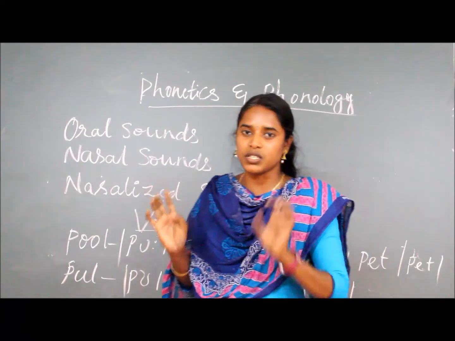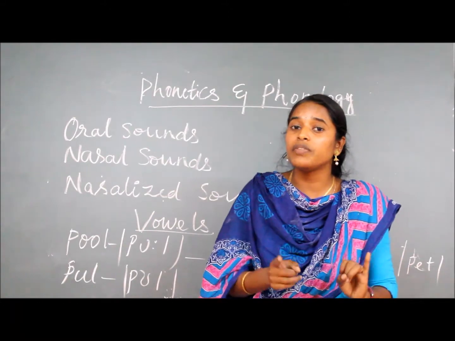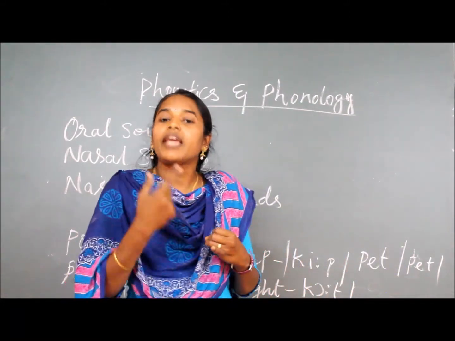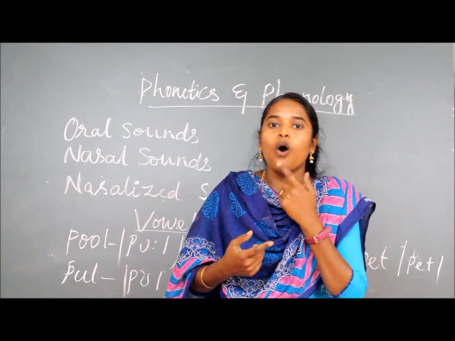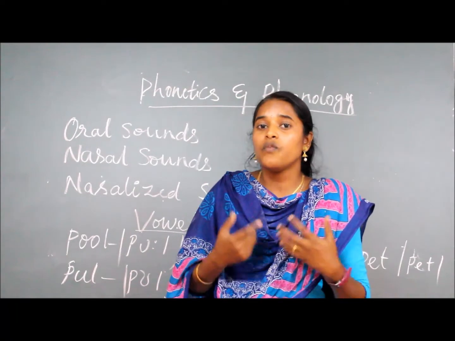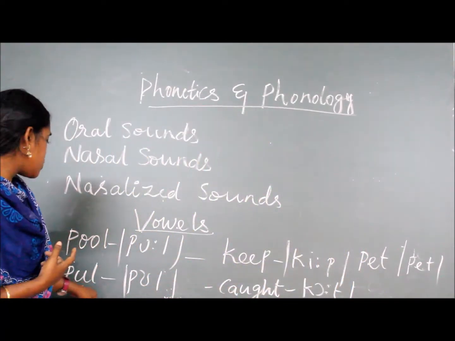So we will see first the position of the lips. The position of the lips can be either rounded or unrounded. So while you pronounce some words, for example, this word, pool, then this one is full.